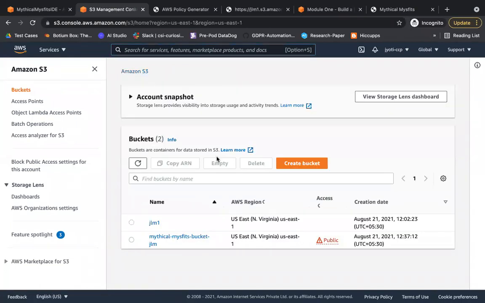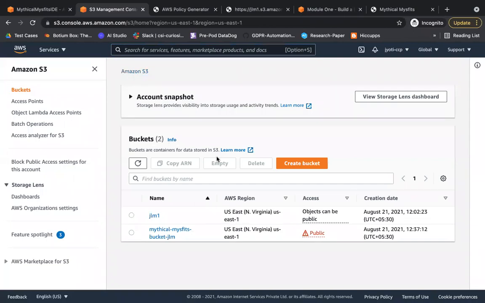And again, guys, for all this, you are going to be charged. So once you're done with your practice, go ahead and delete it. After this session, I'll delete all these buckets and files which I have created.